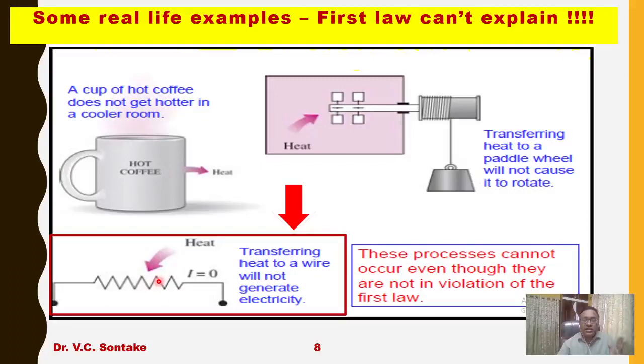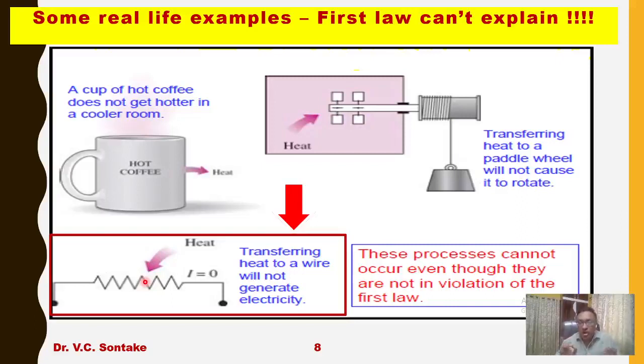The answer is very straight: no. Heating of this electrical heater is not going to convert that heat into electricity. But according to the first law, here also energy conversion is taking place, and whenever there is energy conversion taking place, that process must be possible according to the first law.